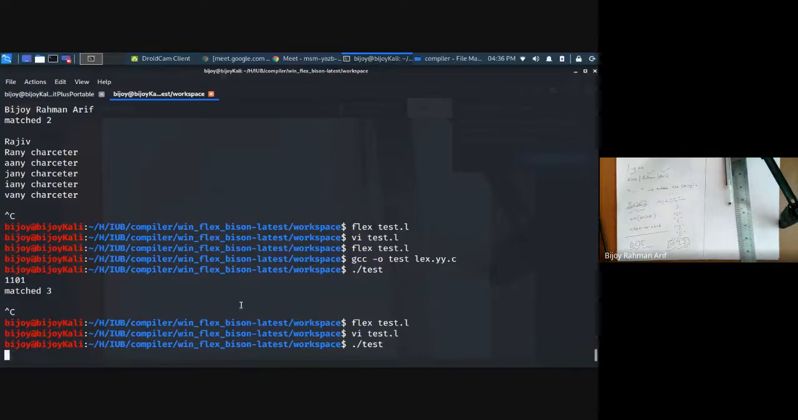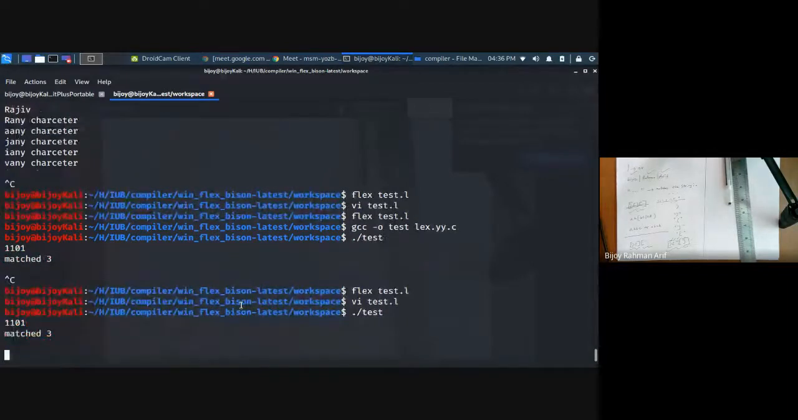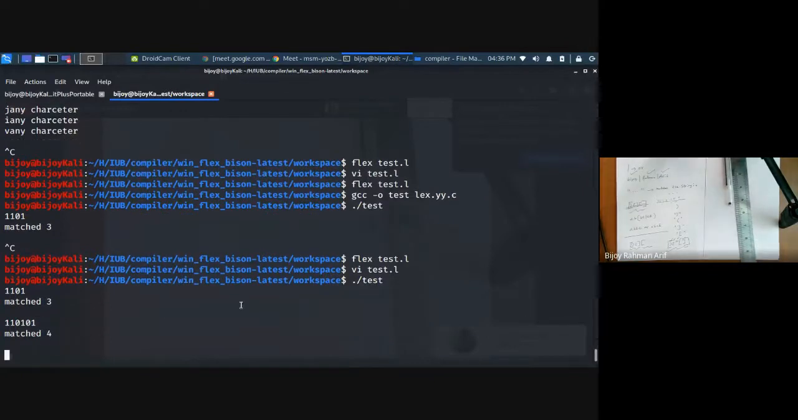One one zero one. Match 3. 110101. Match 4. Only the match 4 is out. Why?